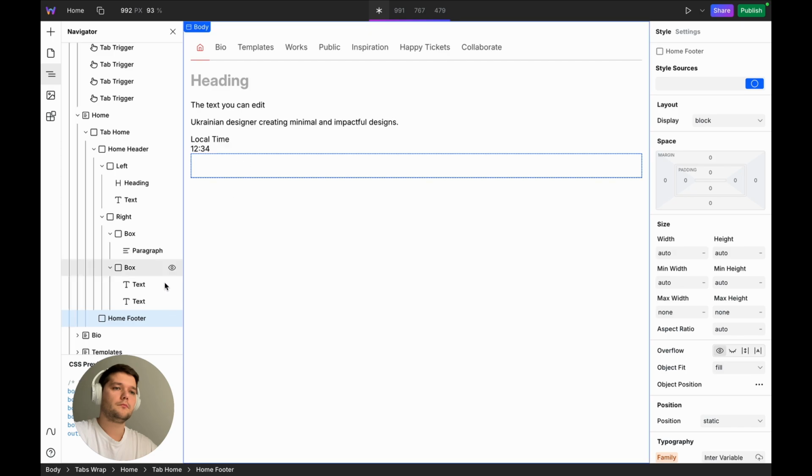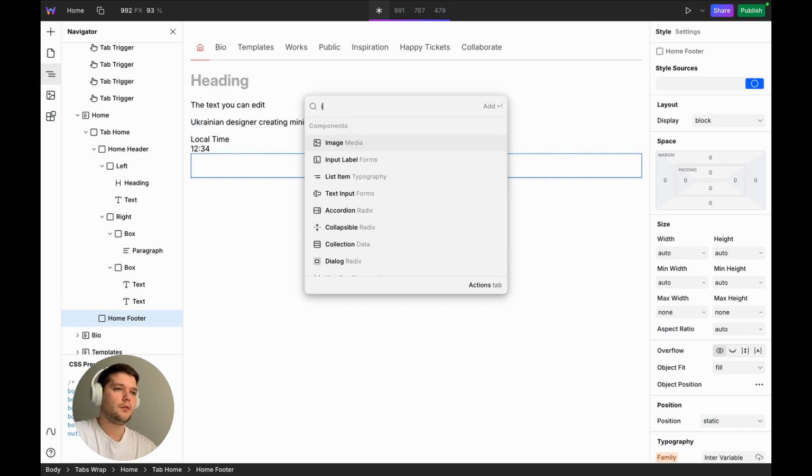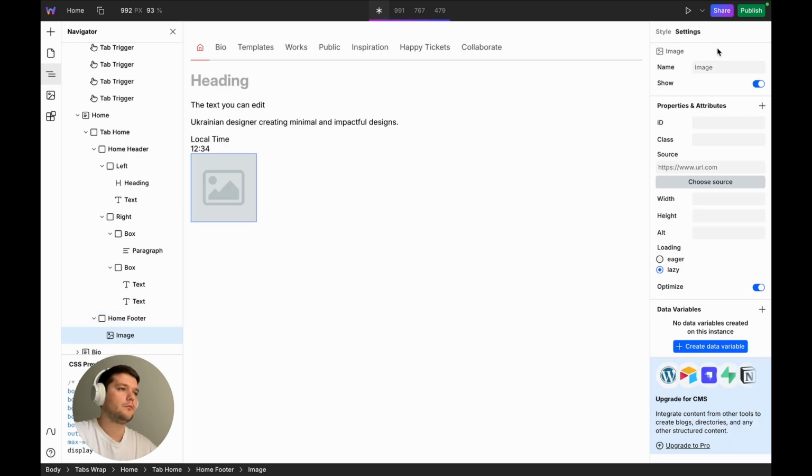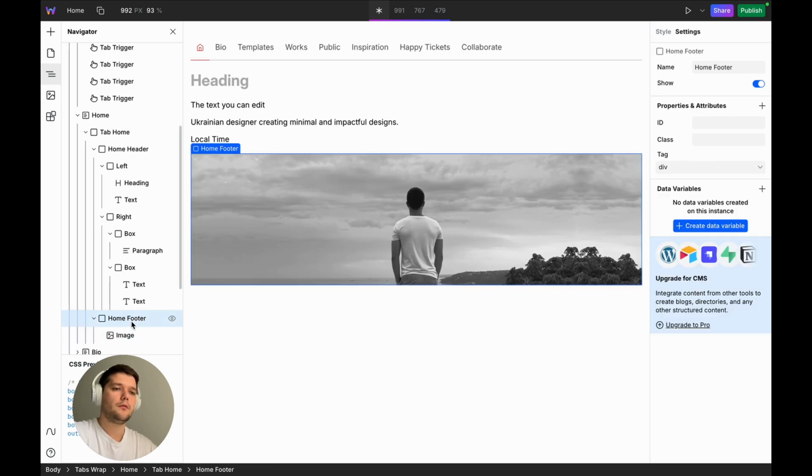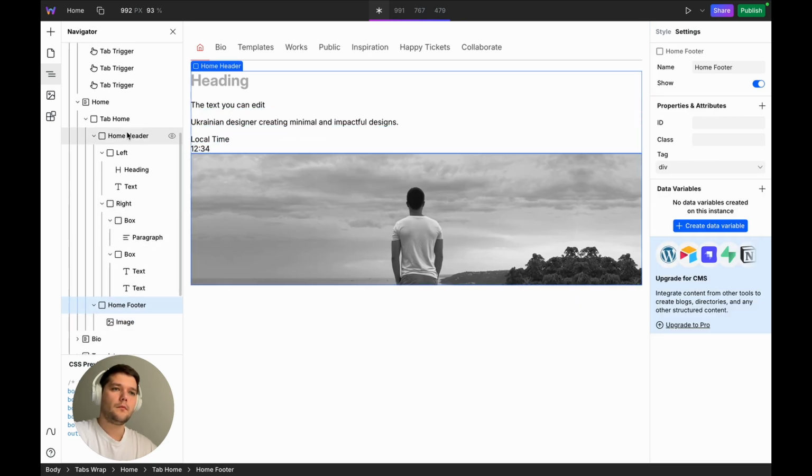Next, add in the image. Now let's move to the home footer. I'm adding an image here. I already have one in my gallery, so I'll just import it. This way we can see how the top and bottom sections look together.